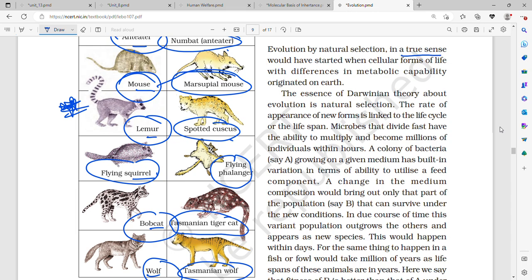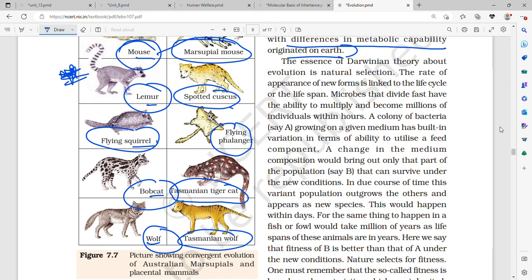Evolution by natural selection in a true sense would have started when cellular forms of life with differences in metabolic capability originated on Earth. The essence of Darwinian theory about evolution is natural selection. The rate of appearance of new forms, that is, evolution taking place over a period of time in life forms, is linked to the life cycle or the lifespan.